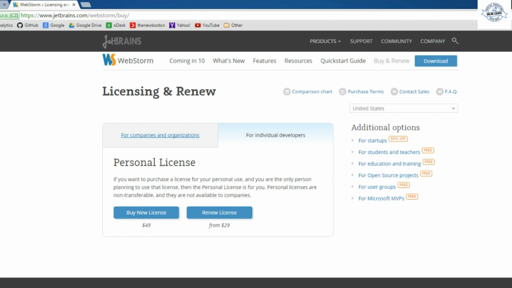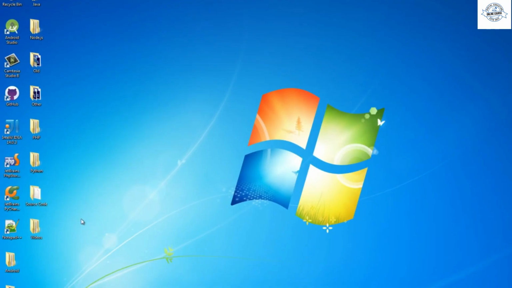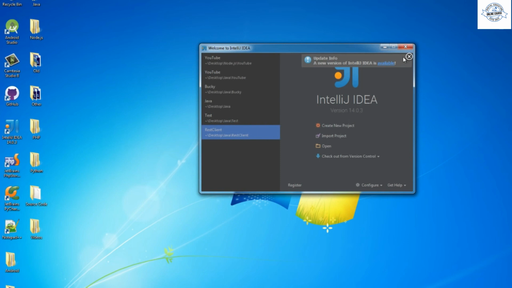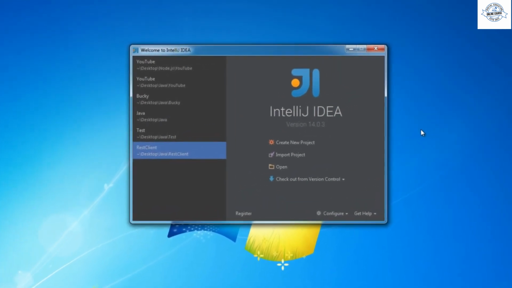And actually, I don't have this exact IDE installed on my computer. I actually have another IDE from this company, but they're pretty much the exact same thing. Mine is called IntelliJ, but again, if you install it, you're going to see that it's pretty much the same thing. This IDE is more geared towards Java development, but I'm going to show you guys how to install a plugin, and it's pretty much going to give you the exact same functionality as WebStorm.